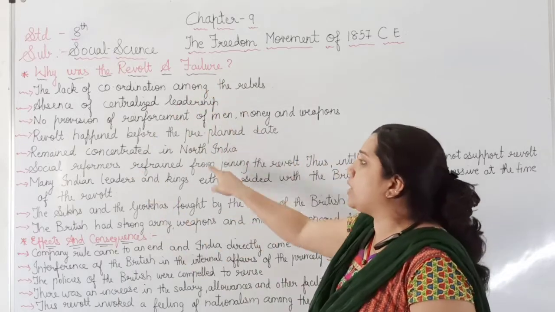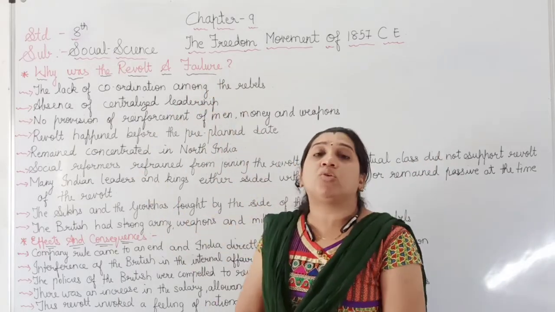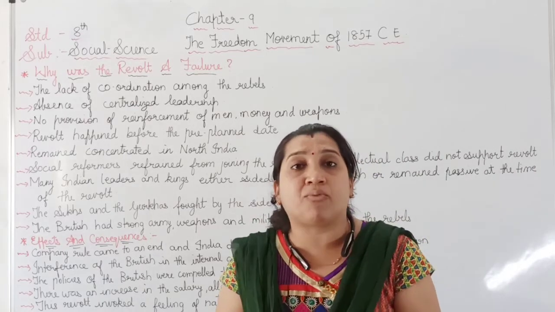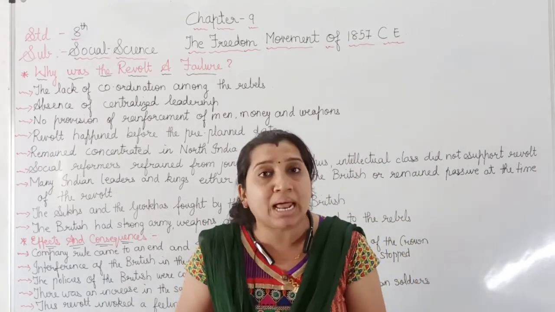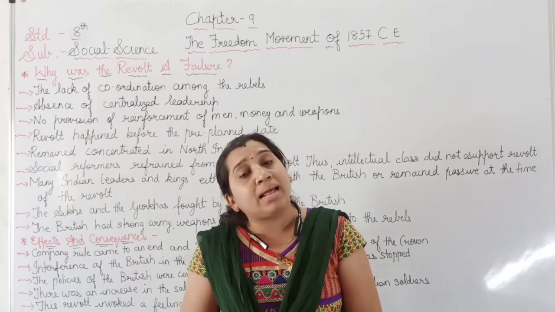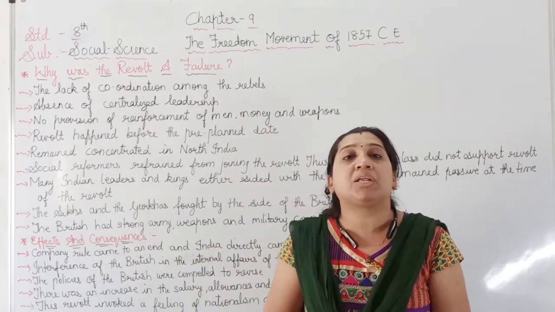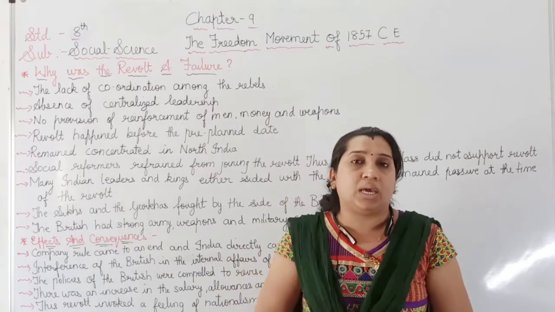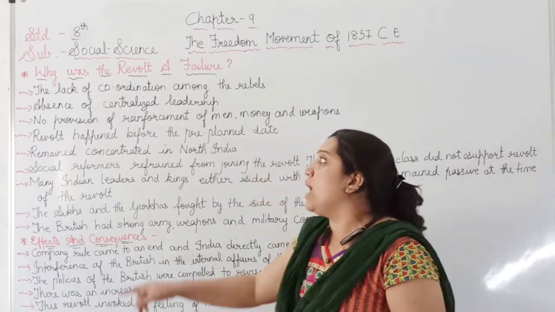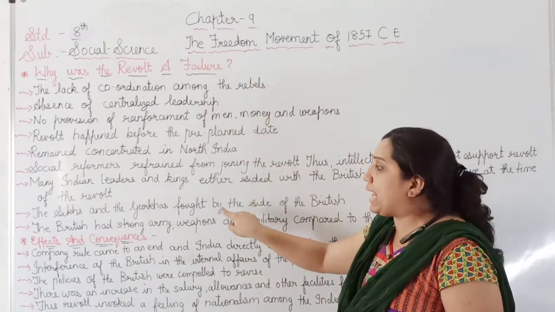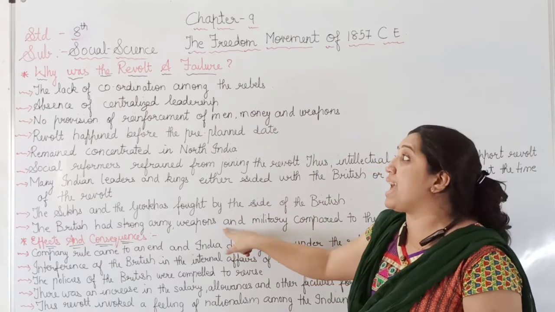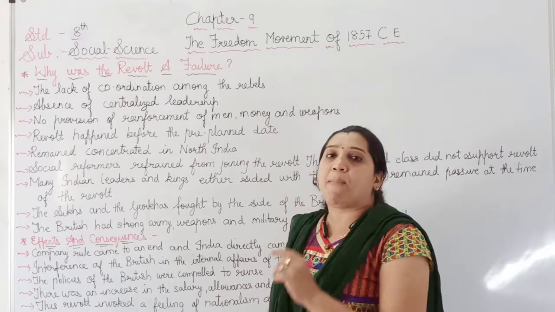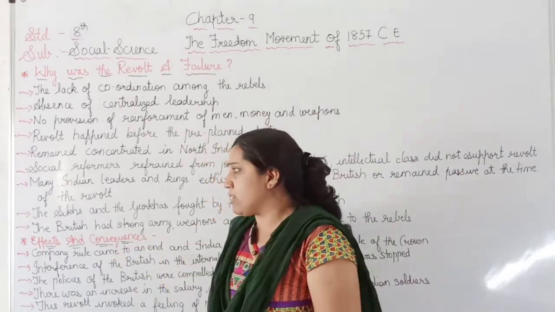By this point we come to know, like in the Battle of Plassey, that if Mir Jafar had not supported Robert Clive to defeat Sirajuddaula, then the Britishers would not have been able to start their political power in our country, India. In the same way, these are the weak points of our country, India, that helped the Britishers establish their power in our country, India.